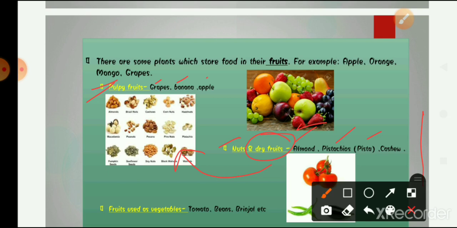And after this, there are some types of fruits that we eat as a vegetable. The most common among them are tomato, brinjal, and beans, right? These are fruits, but we eat them as our vegetables. Some names are tomato, beans, and brinjal. These are the fruit items that we eat as our vegetables.